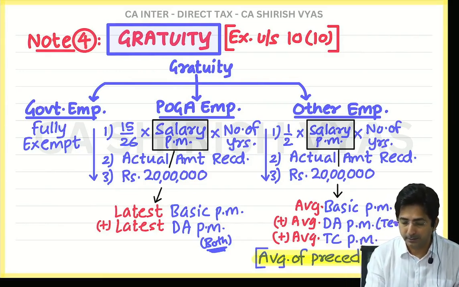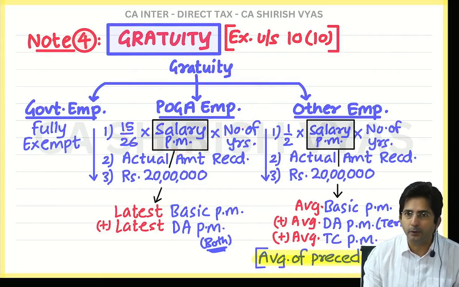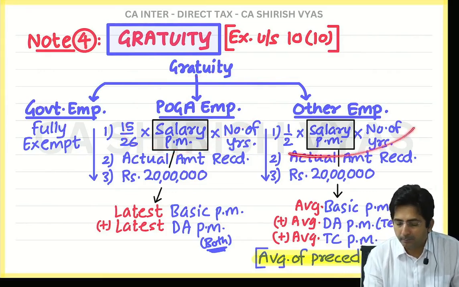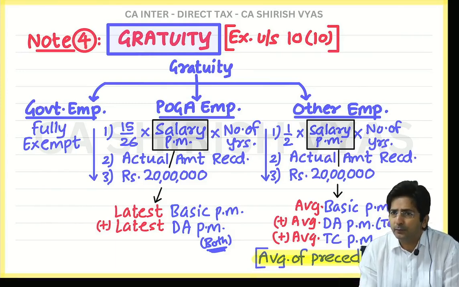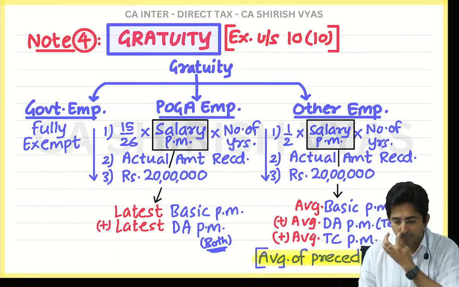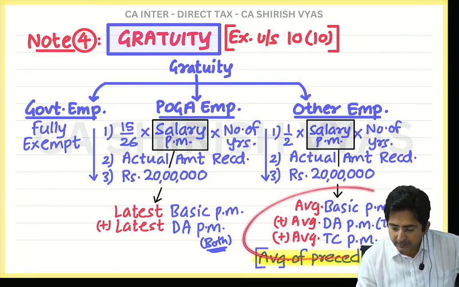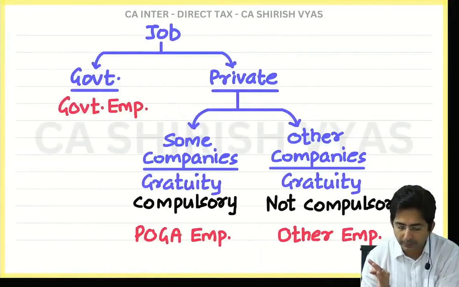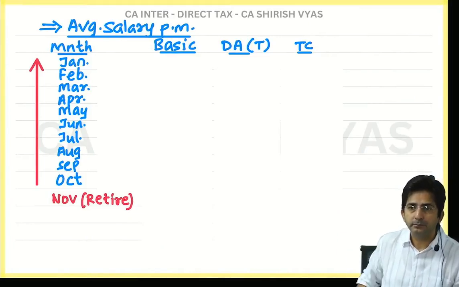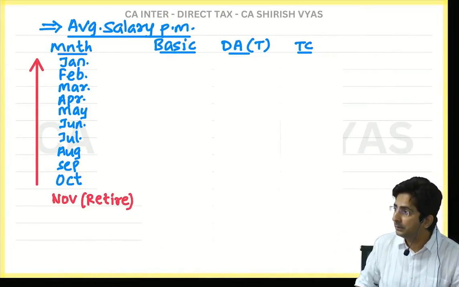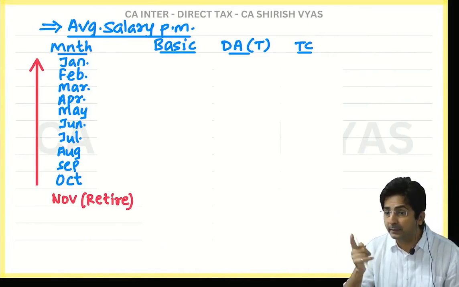And the logic is, here POGA wants to favor the employee, so latest. But here, favoring or neutral? Neutral, so average. An average of preceding 10 months. Now see how to find this average. I'll show you one template. Something like this working you have to do. For average, what did I say right now? Average of preceding 10 months.